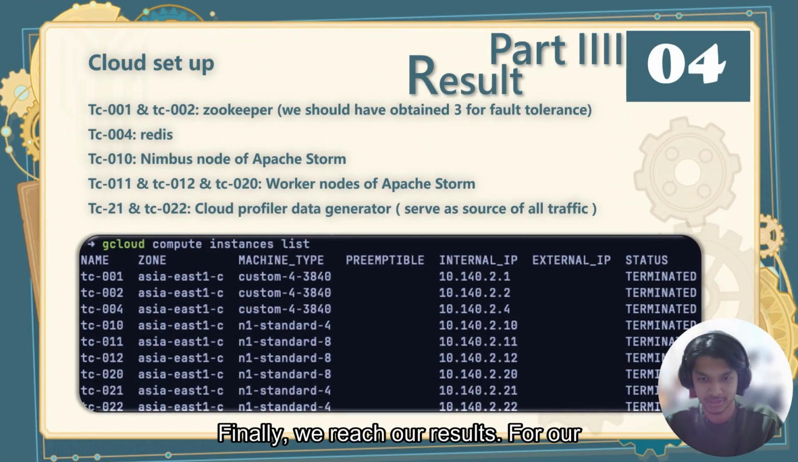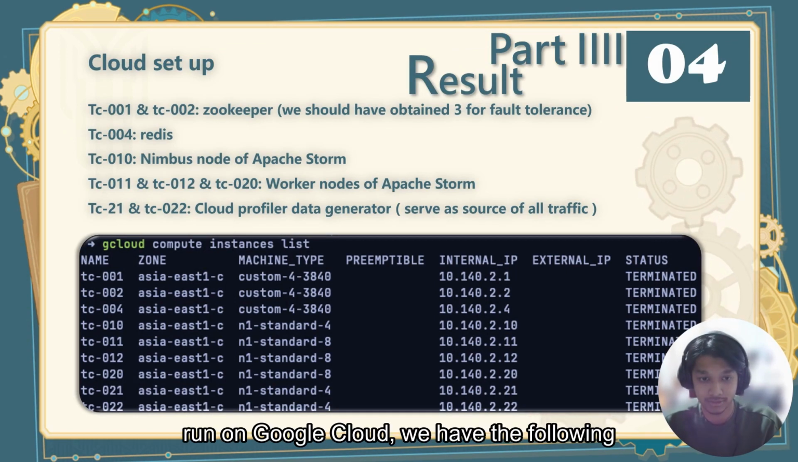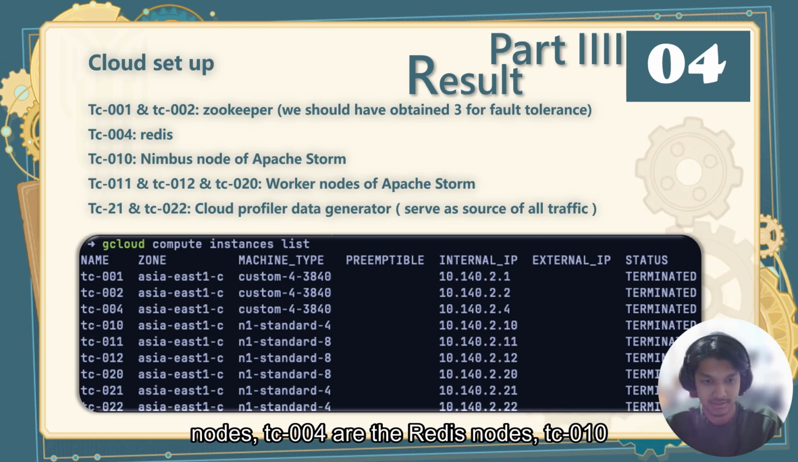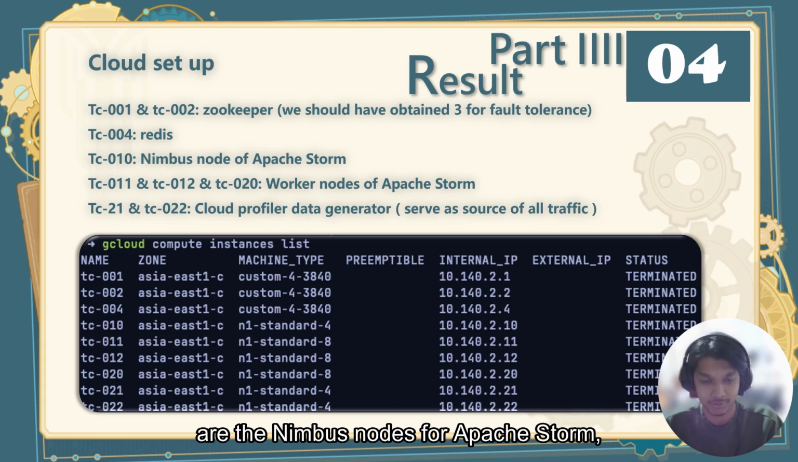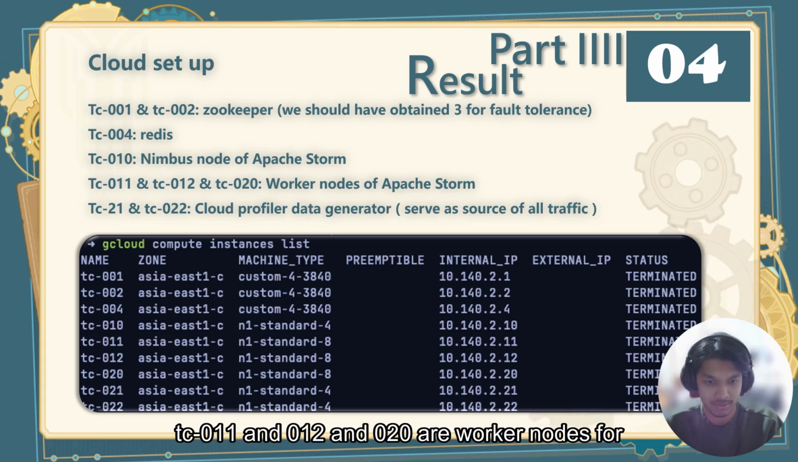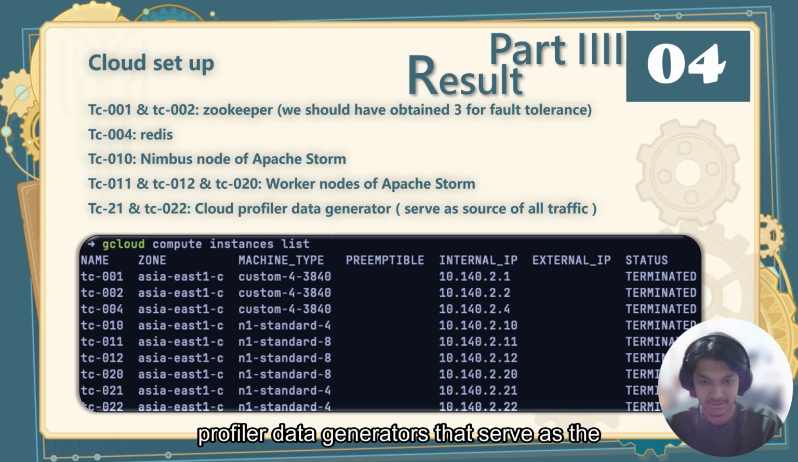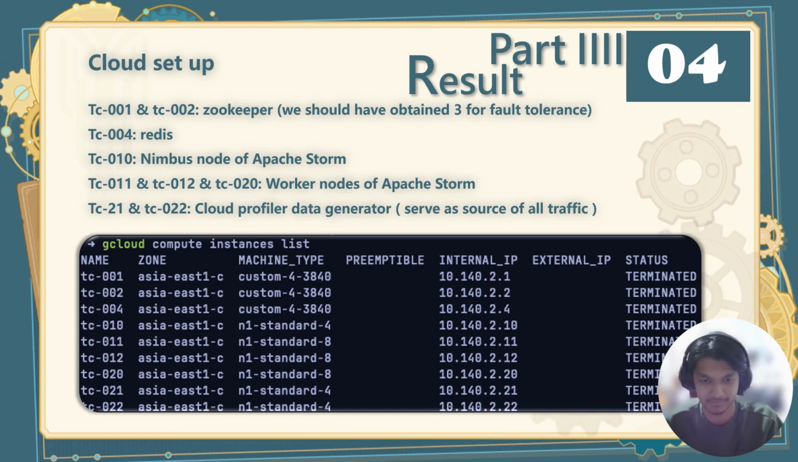Finally, we reach our results. For our cloud setup, as our experiments will be run on Google Cloud, we have the following nodes. TC001 and TC002 are the Zookeeper nodes. TC004 are the Redis nodes. TC010 are the Nimbus nodes for Apache Storm. TC011, 012, and 020 are worker nodes for Apache Storm. And TC21 and 22 are Cloud Profiler data generators that serve as the source of all traffic.